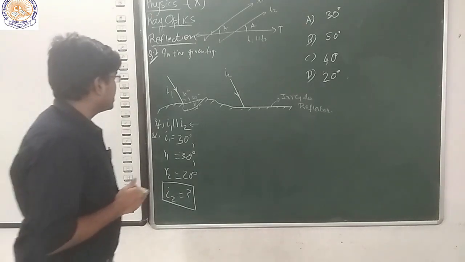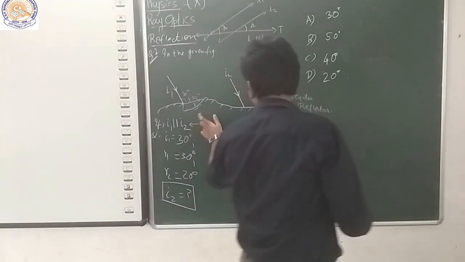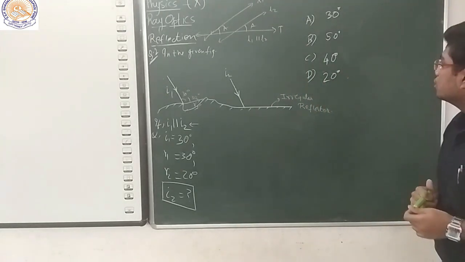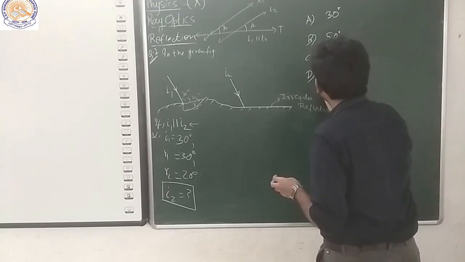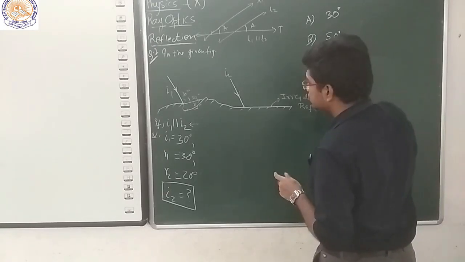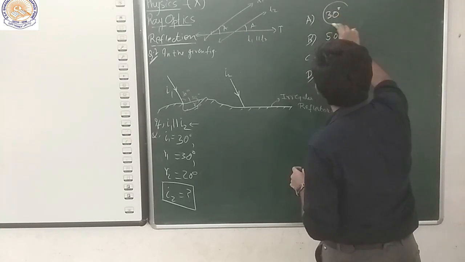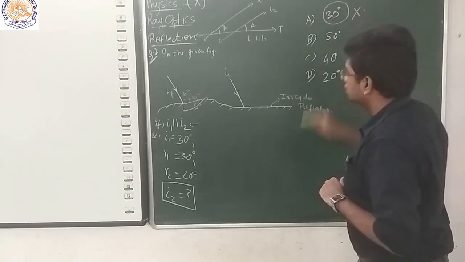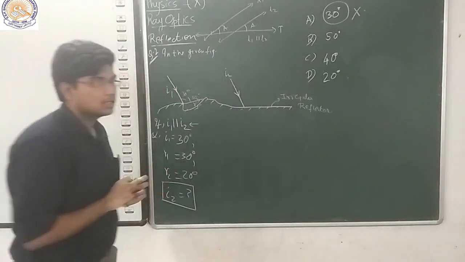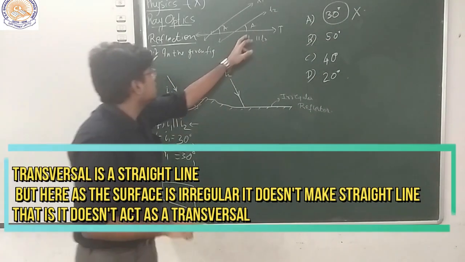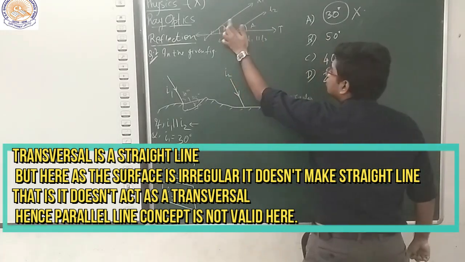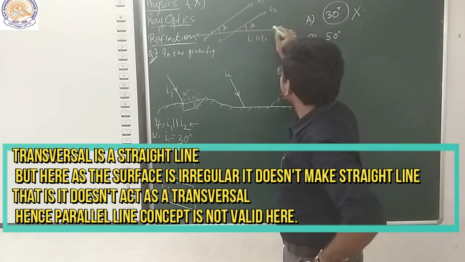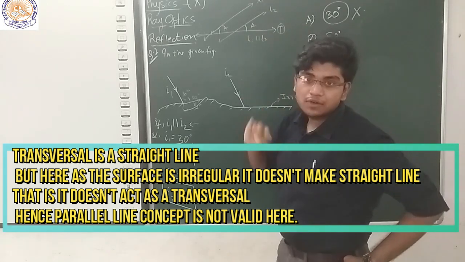But is the case also valid here? Just think of it. Okay, many of you must have given this answer as 30 degrees. But actually it is wrong. This is not for this case. Okay, that means the corresponding angles of two parallel lines intersected by a transversal are not always equal?